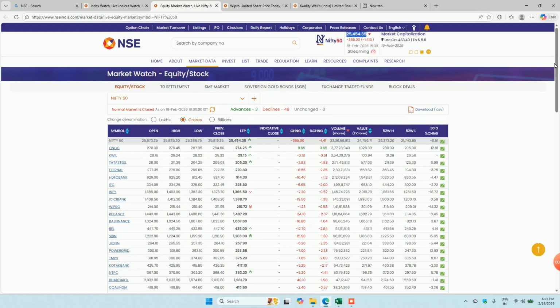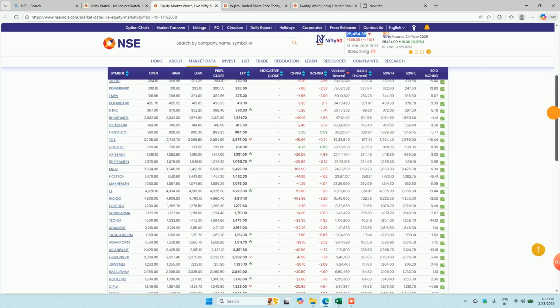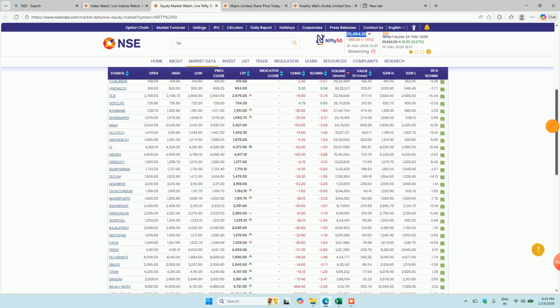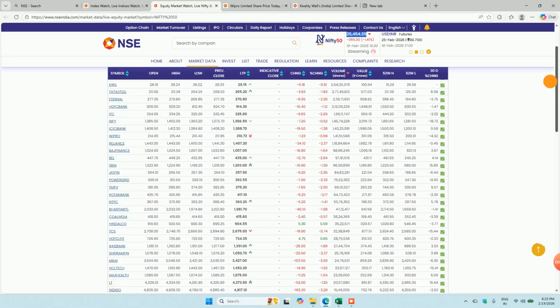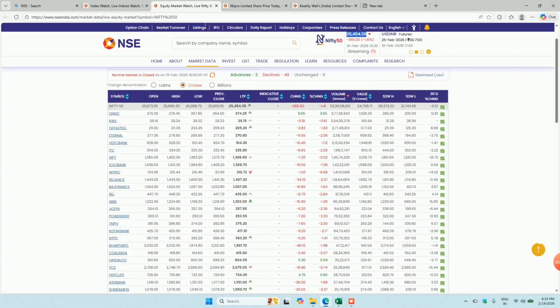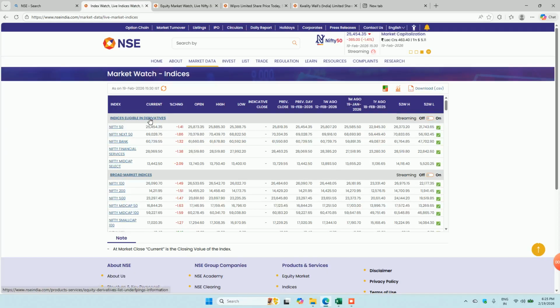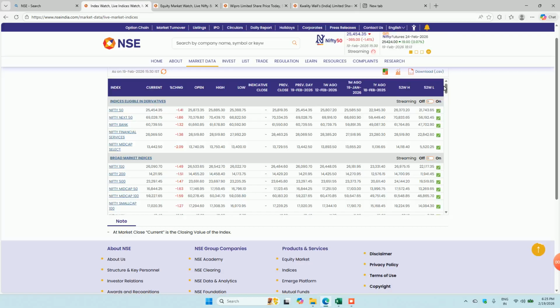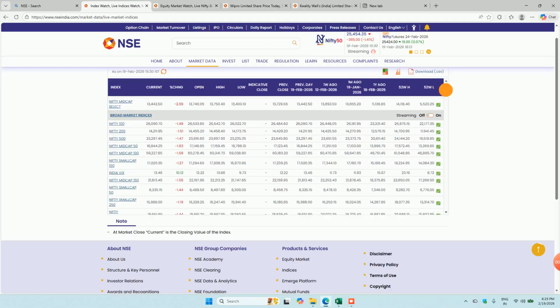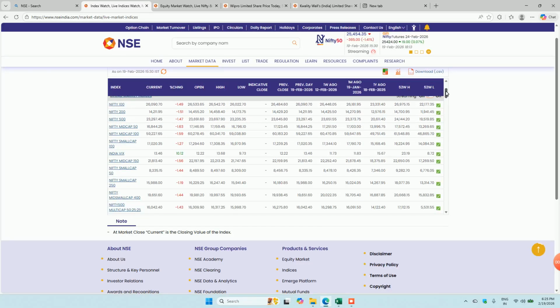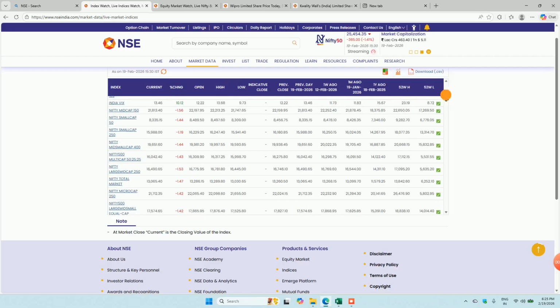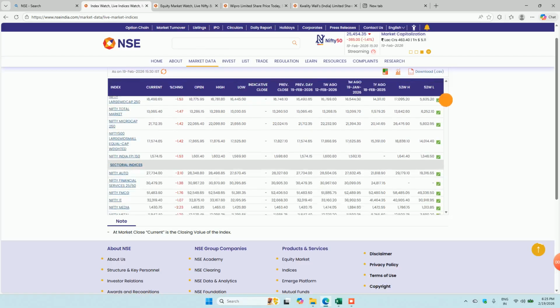For example, today is the 19th February. Only two or three companies show good performance, and the rest of the companies are in red. And the same way we can see other indices as well. For example, the again very important Nifty. Not all the indices are important, but it's very important for you to go through each index and see how many companies are listed in each index.